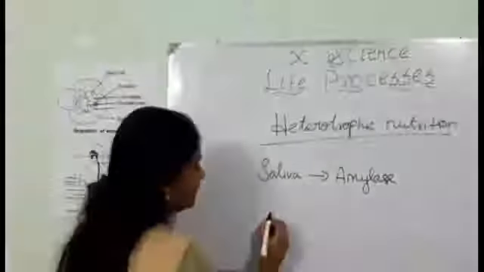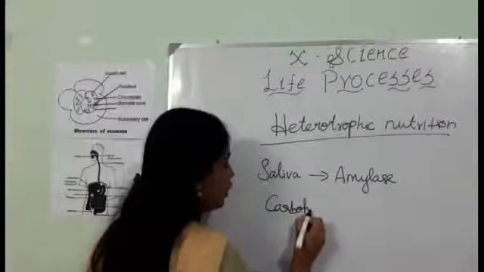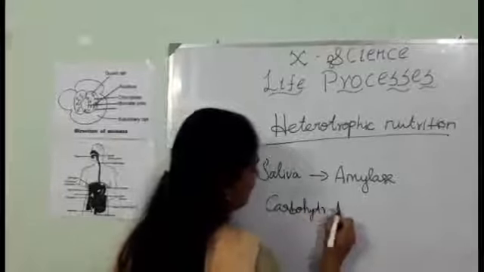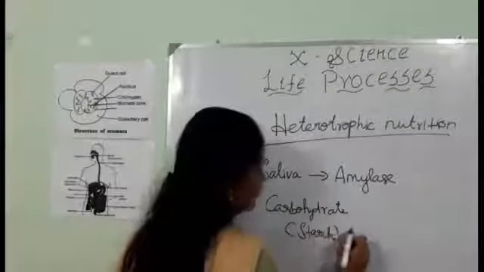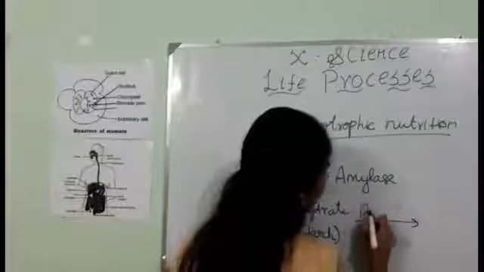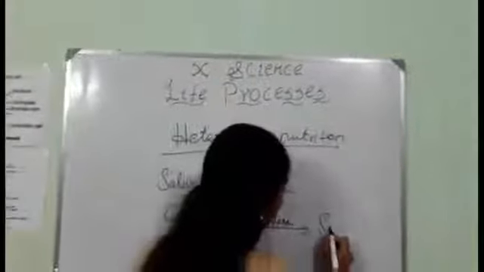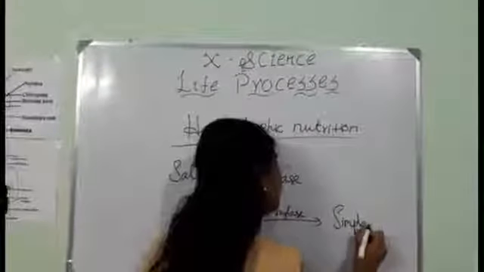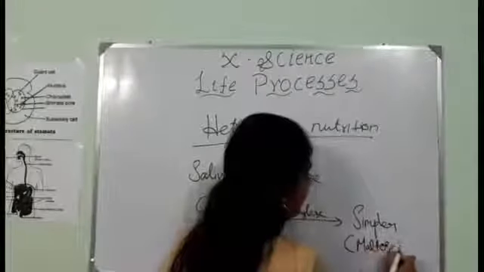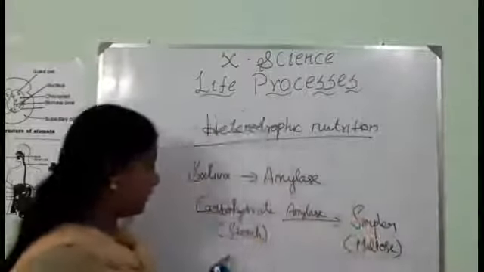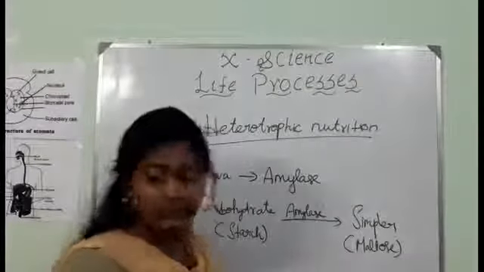This amylase breaks down carbohydrate food, that is complex carbohydrate food, for example starch, into simpler carbohydrate, for example maltose. So in the saliva, the complex carbohydrate food is broken down into simpler carbohydrate food called maltose.